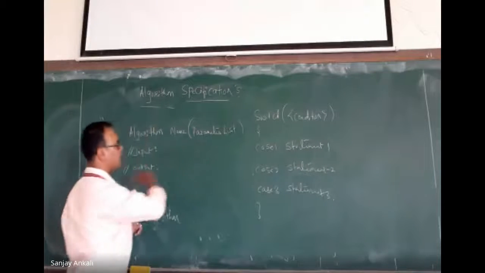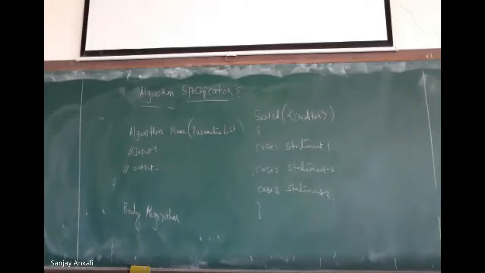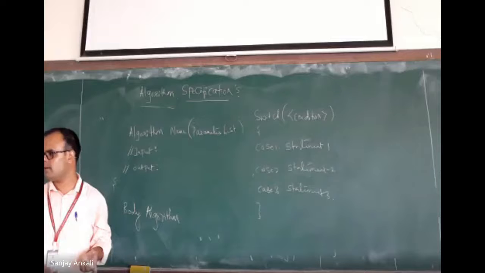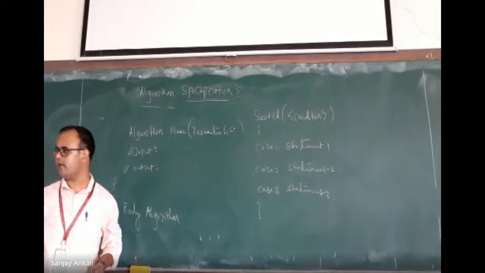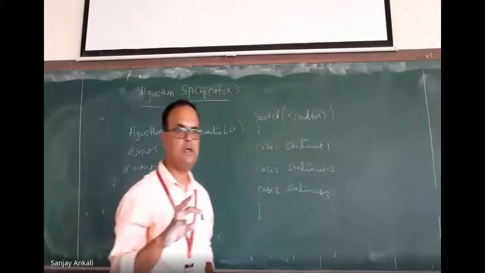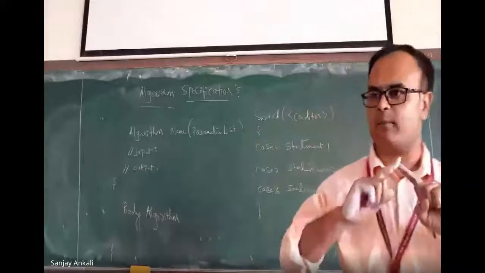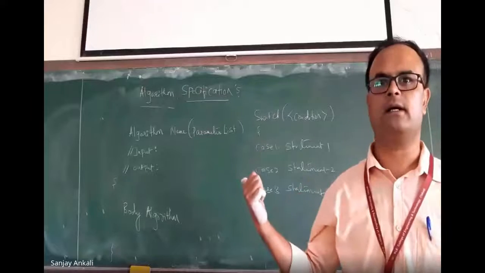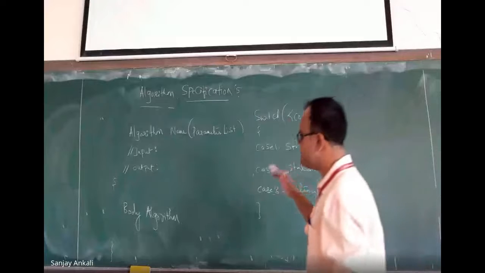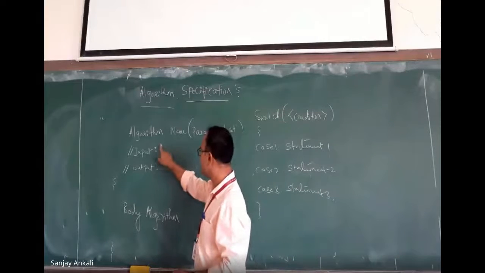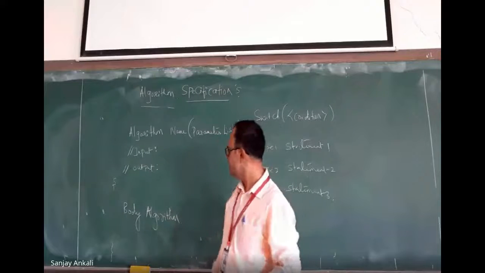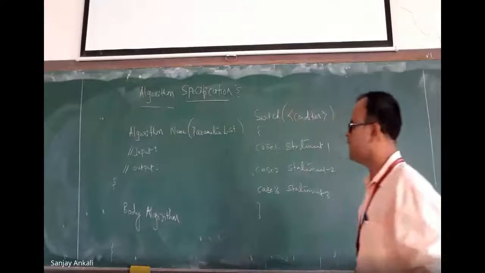What output does your algorithm generate? For example, if it is the factorial of a number, what does it generate? Factorial of a number. Okay. So if it is a factorial, what should I do? I have to supply only a positive integer number. Can I supply a negative integer number for generating factorial? No. Okay, you have to write it specifically. I say a positive integer number, and the output is the factorial of that number. Okay, so this is how we are going to write an algorithm.